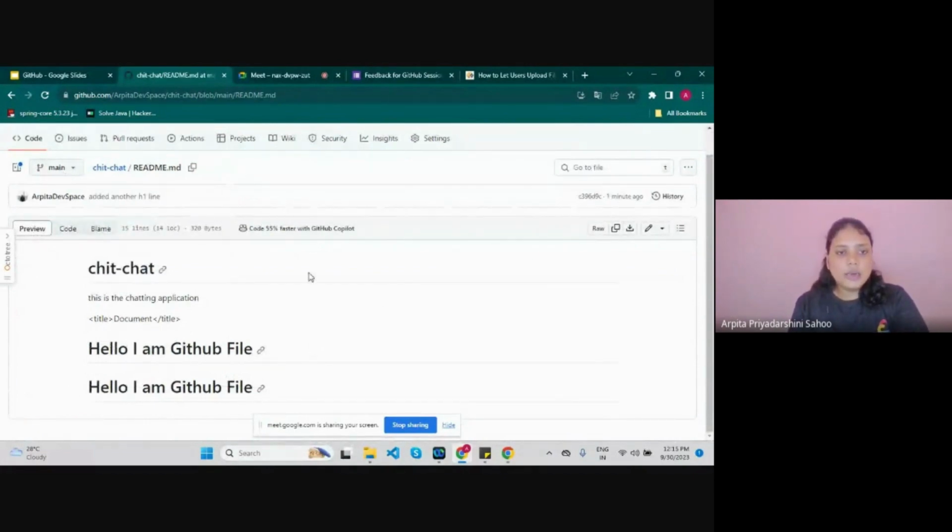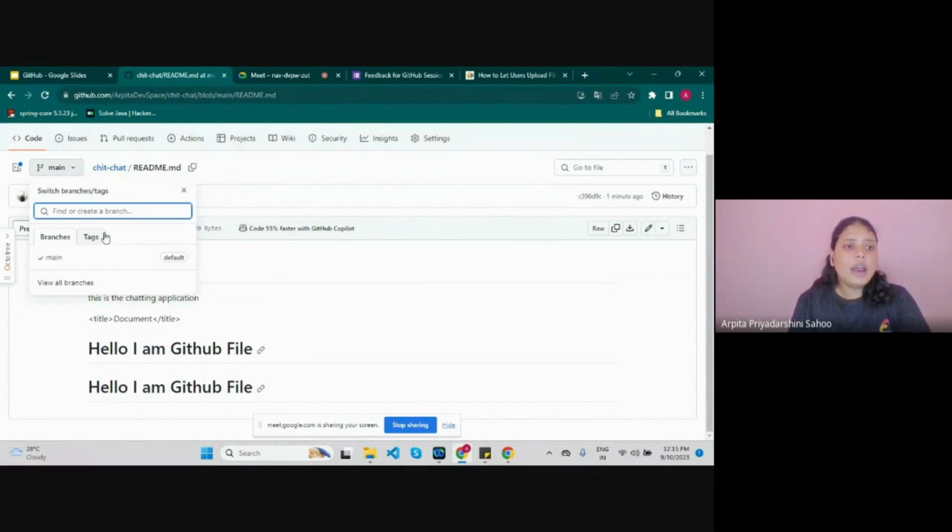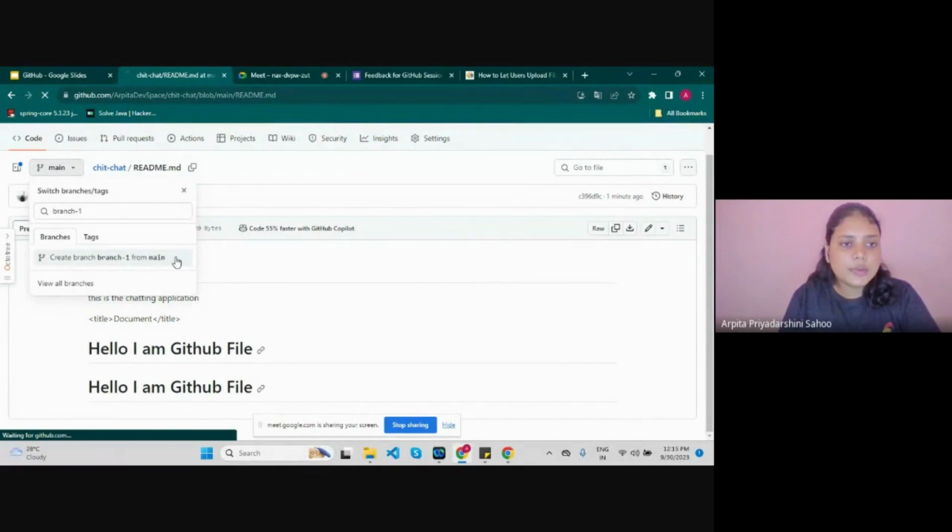Any single project and any single thing will be stored in the main branch, and here it says find or create a branch. We are going to create branch 1, and here, create branch 1 from main, and we will click on this.